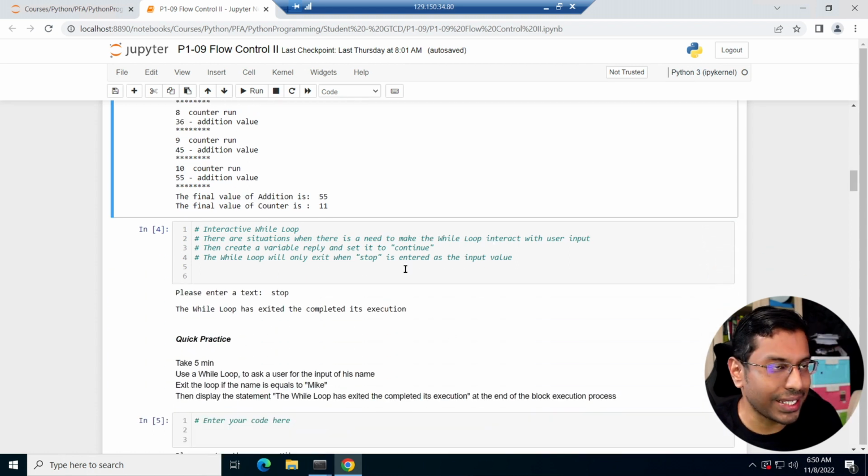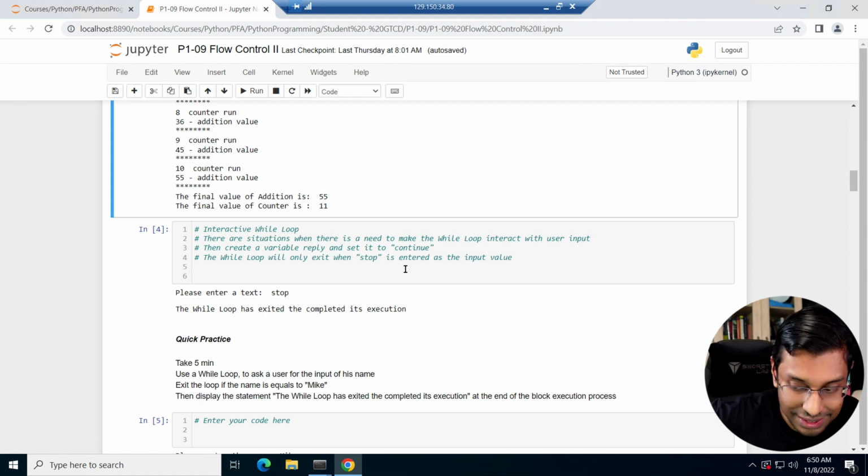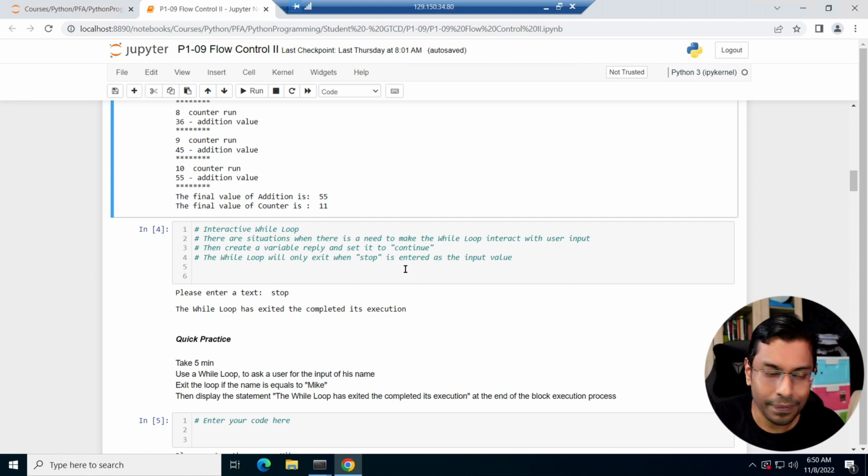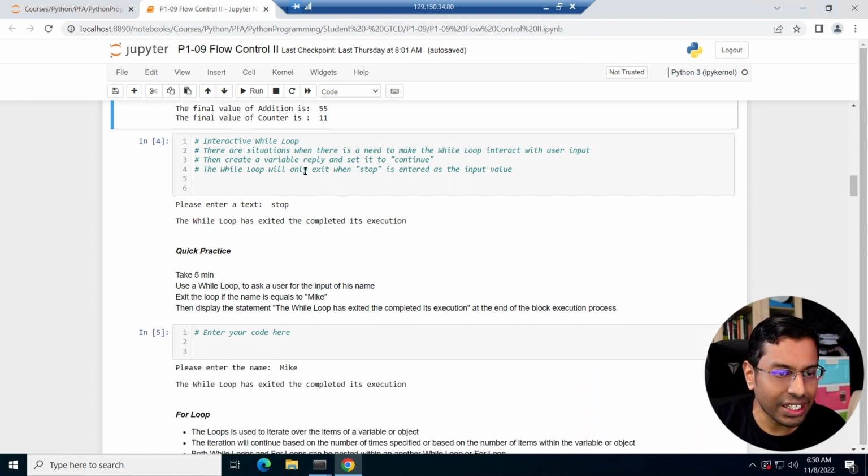Yep. So that's as simple as it is, right? A simple explanation of the while loop. That's how it works, right? If you don't understand, you can definitely try to rewind this video, but I think I made it quite clear how these loops work, right? Okay, moving on. Interactive while loops.